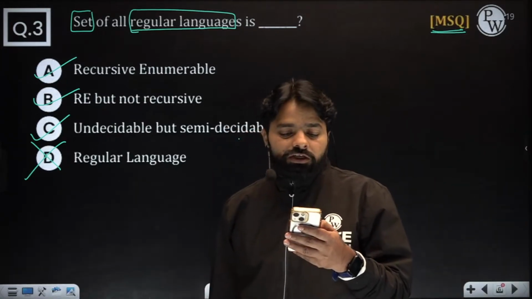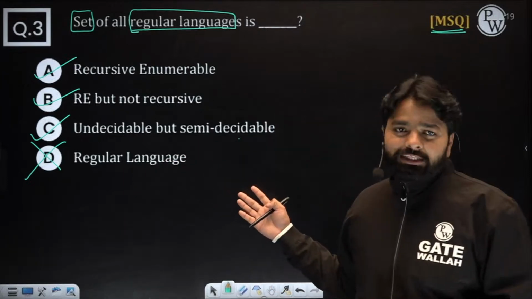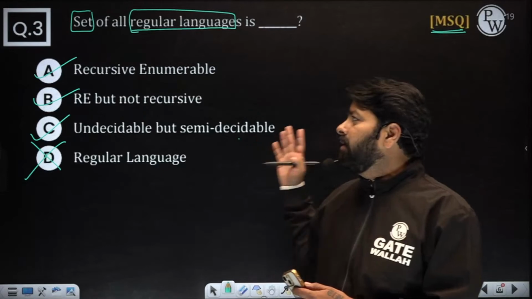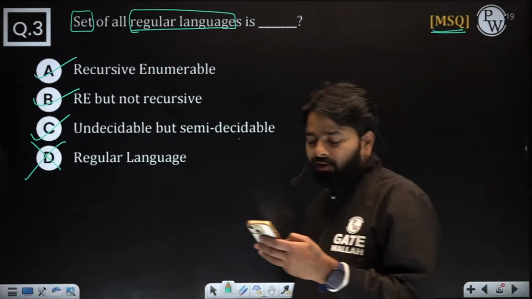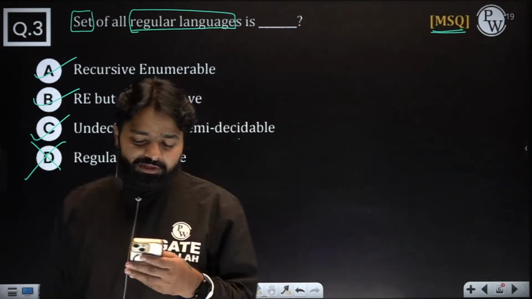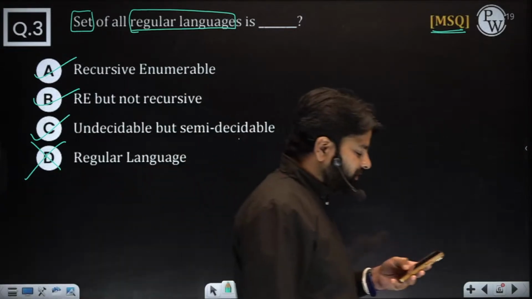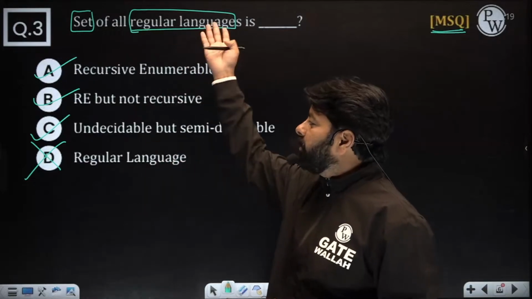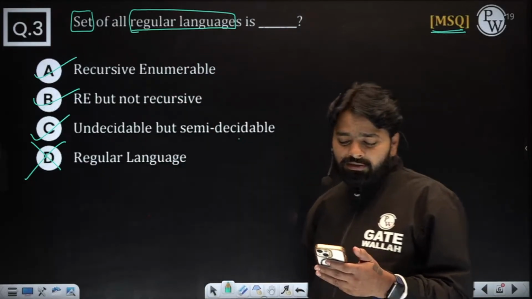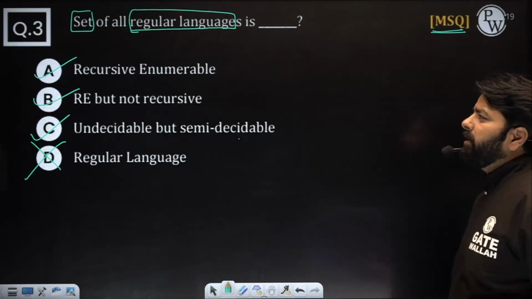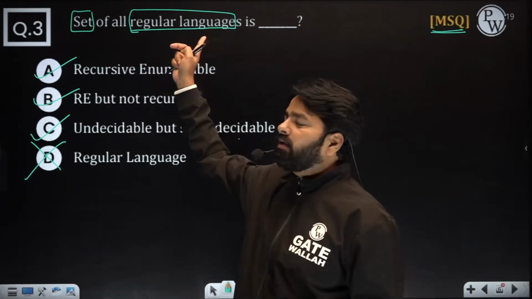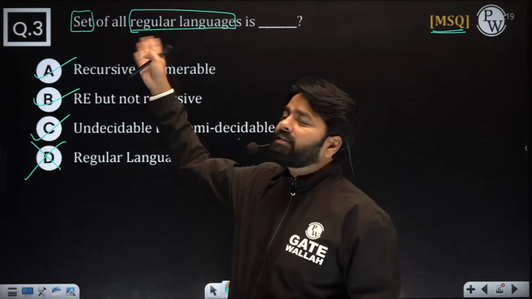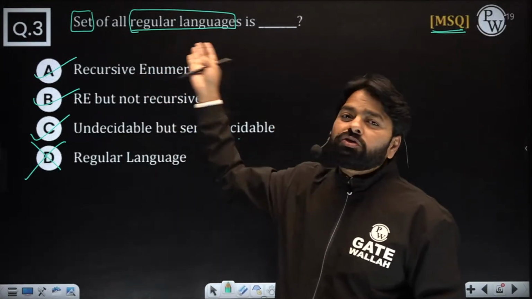Everybody? So look at how you need to understand this problem. This is one of the important questions, and every year this kind of model is expected. Okay, A, B, C. Got it? One of the blunder mistakes we make in a hurry is that we don't understand set of regulars and one regular. This is very simple logic. For every regular you have a logic, that's why you have a Turing machine. If you want to say this problem is decidable, for every non-regular also you should have a logic.